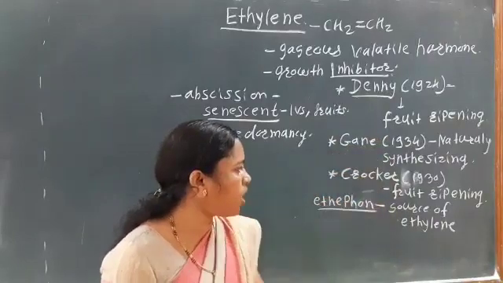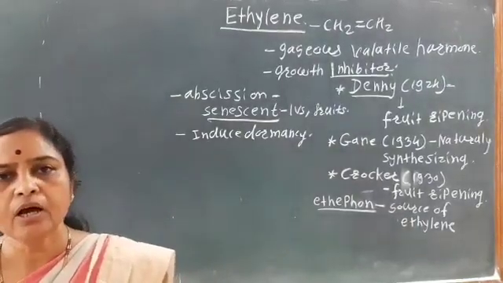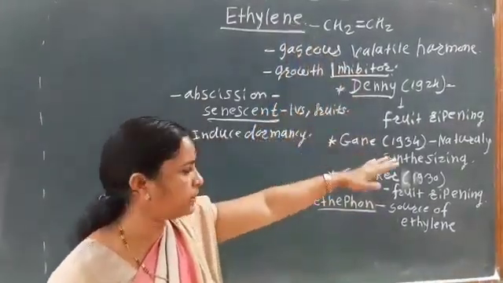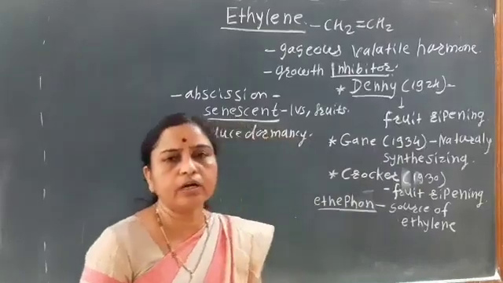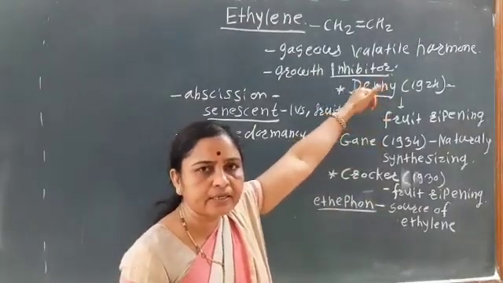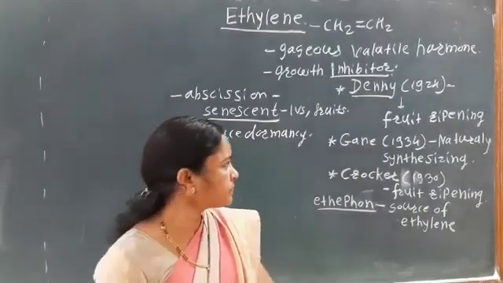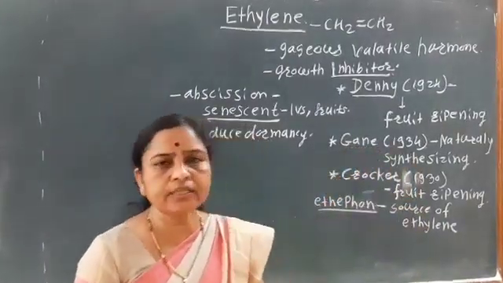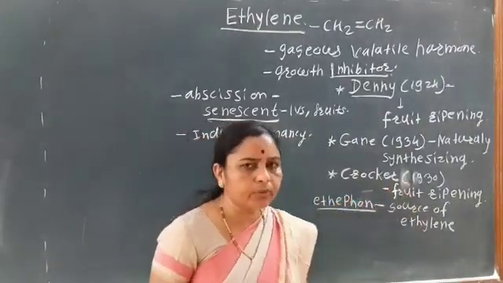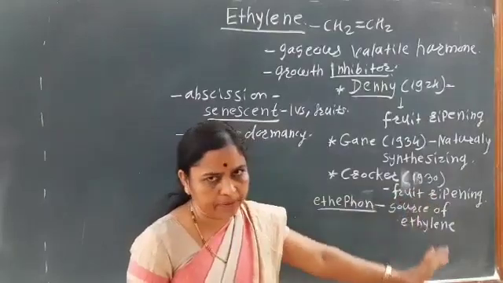Then the scientist Crocker reported that ethylene is naturally synthesized and is mainly responsible for fruit ripening.